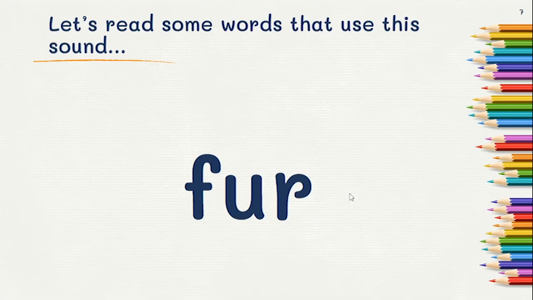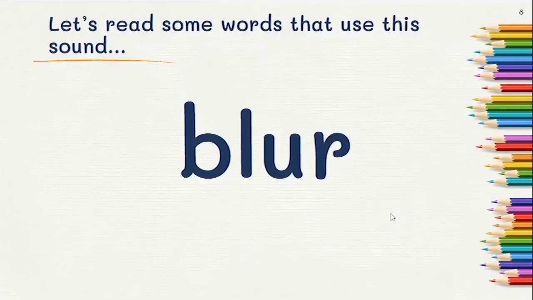Now let's read some words that use UR. Read the word on the screen. Did you say fur? This word is fur. Fur. Let's try another. Read the word on the screen. Did you say blur? This word is blur. Blur.